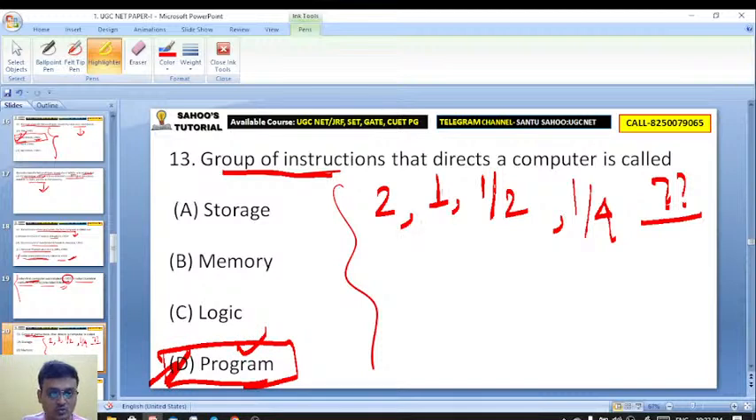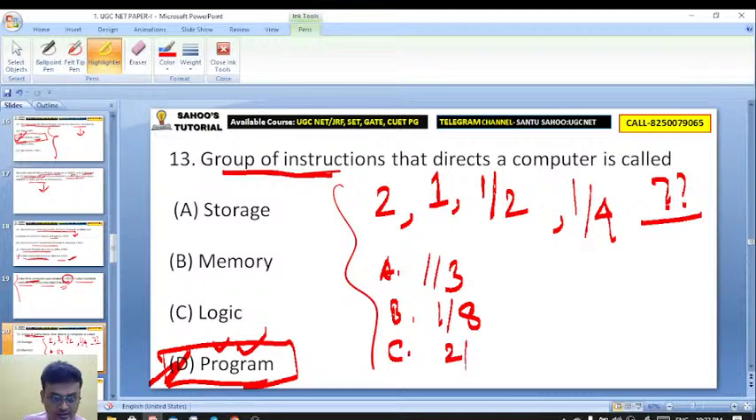Question number 14. 2, 1, half, 1 by 4. What would be the right answer here? Option A, 1 by 3. Option B, 1 by 8. Option C, 2 by 8. And option D, 1 by 16.